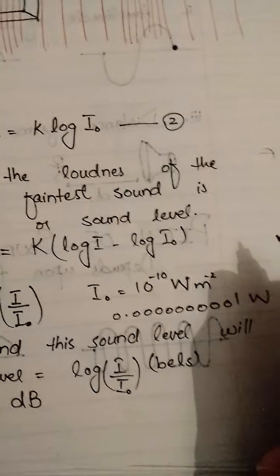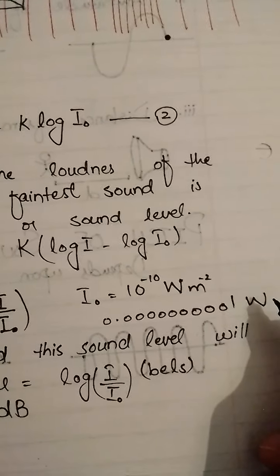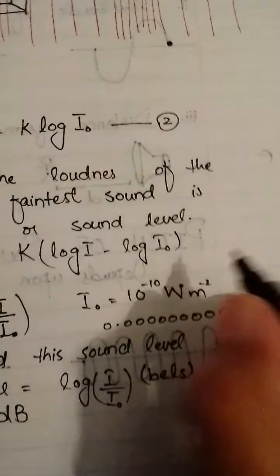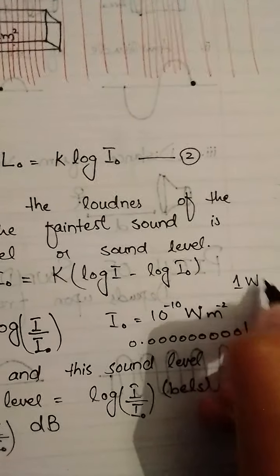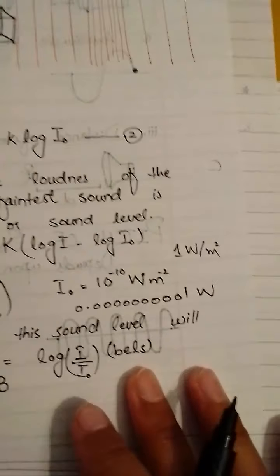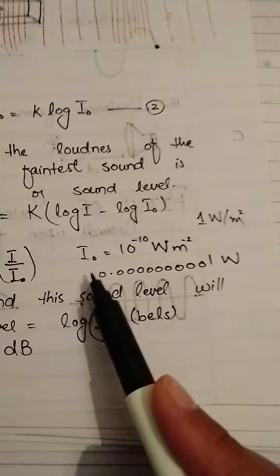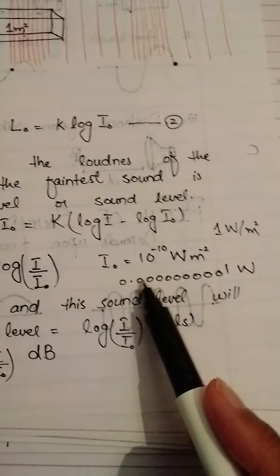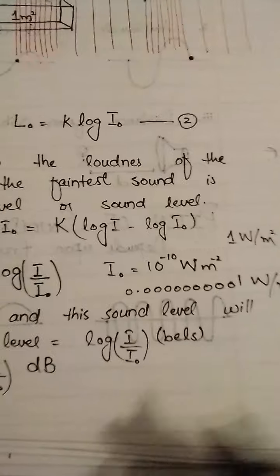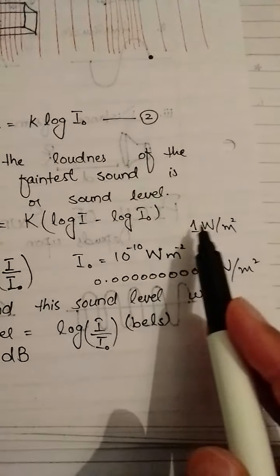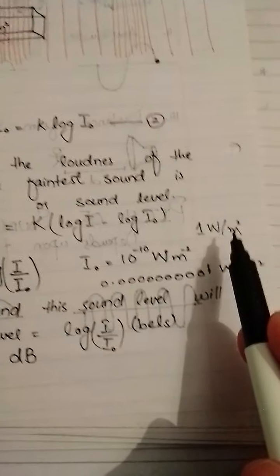1 watt is the threshold loudness, the loudness at which we will start to suffer from pain. So we take it as the upper boundary. The other boundary is 1 watt per square meter. So at one end we have this small sound as compared to 1 watt per meter square.